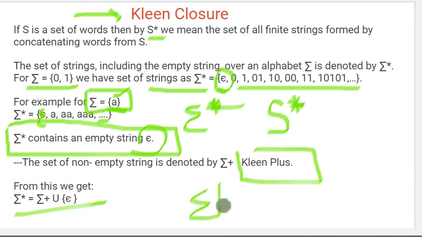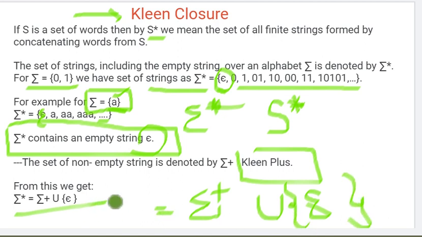You would have seen the plus symbol. If we add the empty string to the Kleene plus, this whole becomes the Kleene closure. So if a set does not have an empty string, that is an example of Kleene plus.